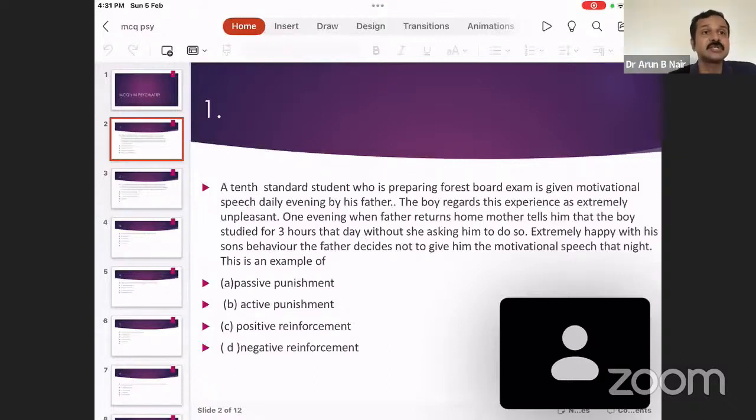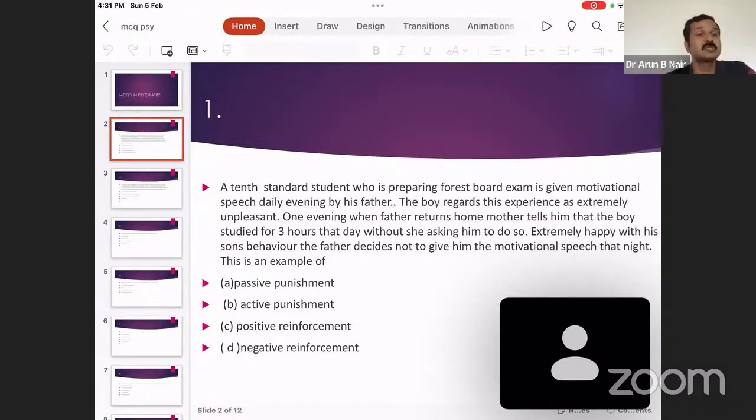A 10th standard student who is preparing for his board exam is given a motivational speech daily evening by his father. The boy regards this experience as extremely unpleasant. One evening, when the father returns home, the mother tells him that the boy studied for 3 hours that day without her asking him to do so. Extremely happy with his son's behavior, the father decides not to give him the motivational speech that night. This is an example of.